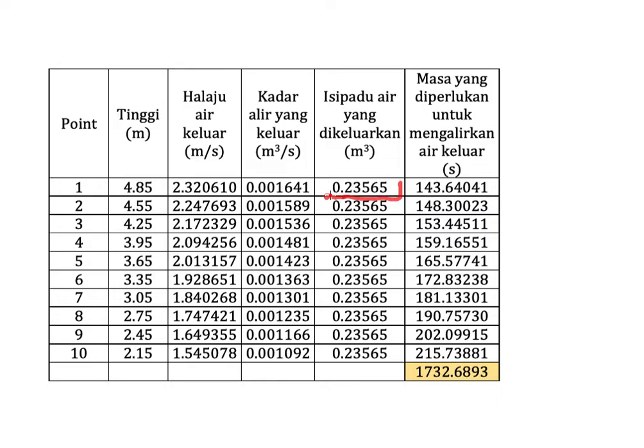This is the first volume, and then this is the time. When the second volume finishes, you need to add these two amounts, and the time is actually you need to add these two times.